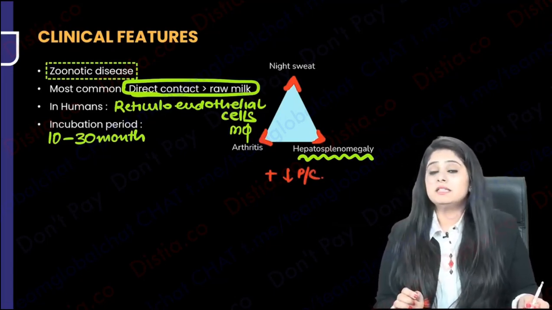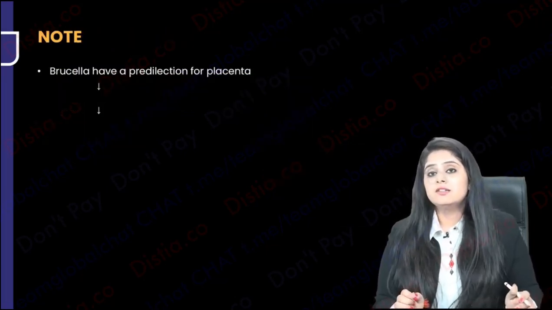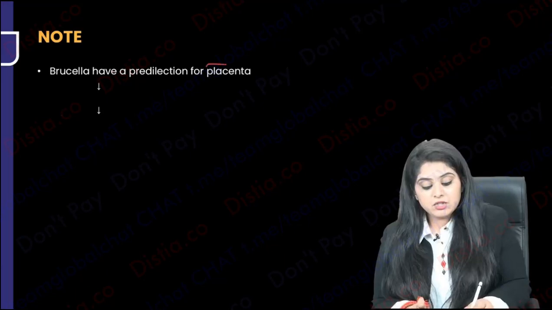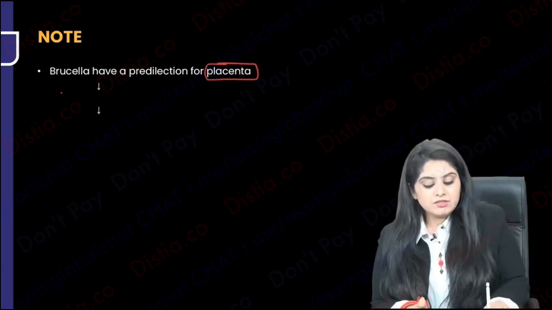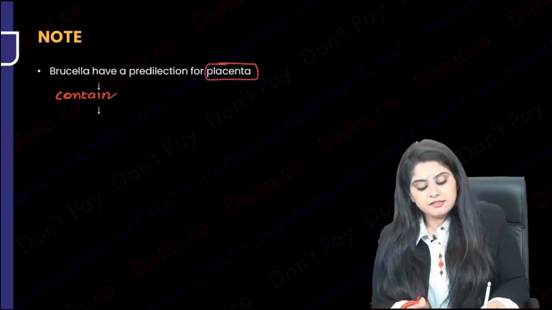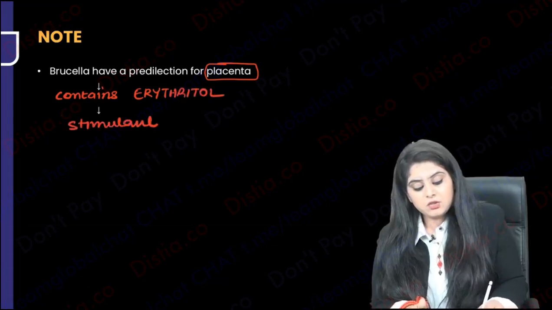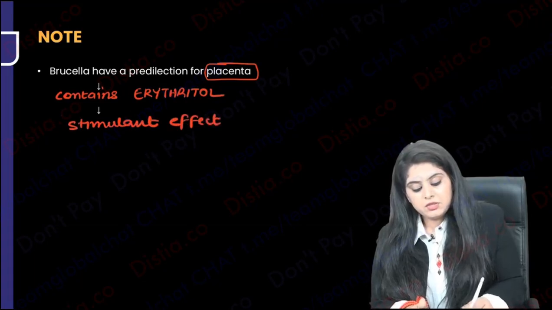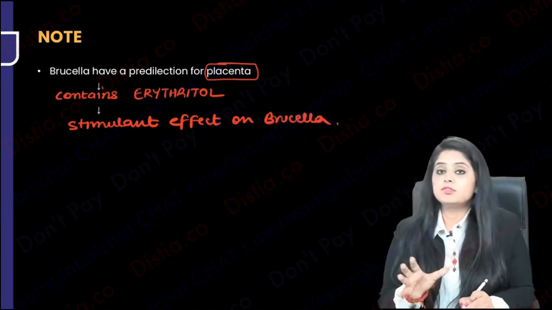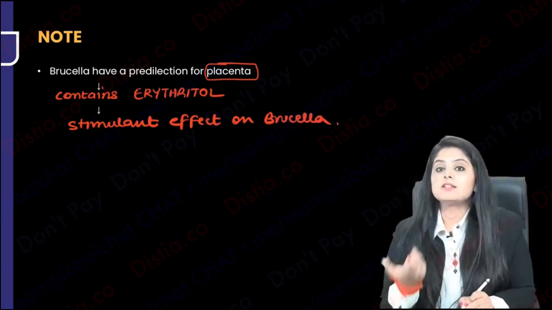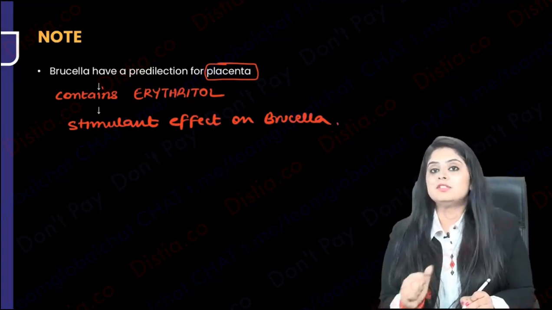Also, you must have seen that this is very dangerous just in case someone is pregnant. So they have a predilection for the placenta. Why? Guys, do you know placenta contains something known as erythritol? It contains something known as erythritol, and erythritol has a stimulant effect on Brucella. So they did this study and they saw that in animals, the Brucella was growing more in placenta because placenta provides erythritol, and the same can be seen in humans also.